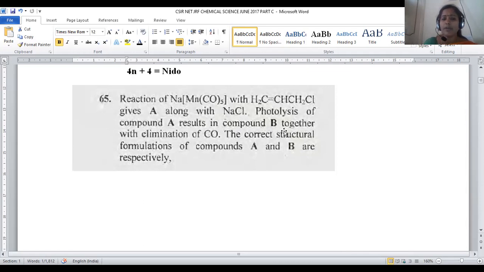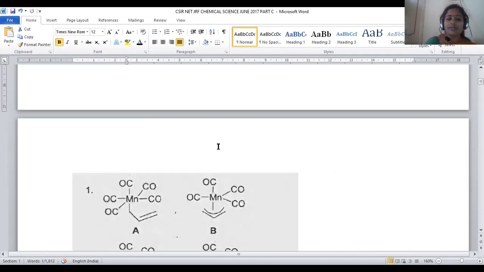Now it turned into compound B, right? So during this reaction, we are cleaving bonds, and that's the reason why the carbonyl group is discarded as a byproduct. Now we have to predict what is A and what is B. So let us see what is the mechanism observed in this reaction.